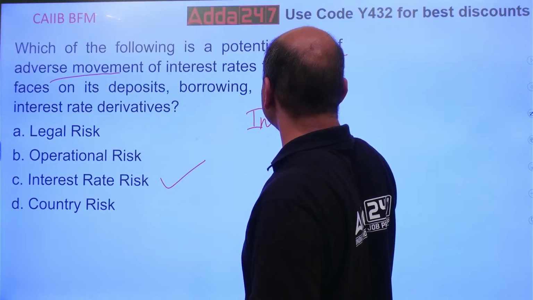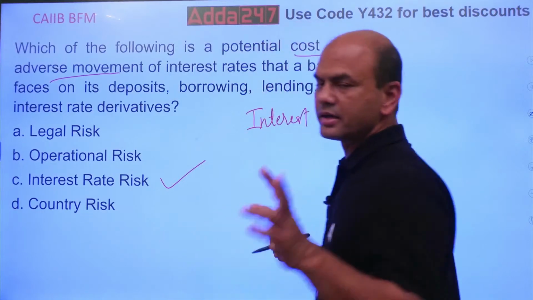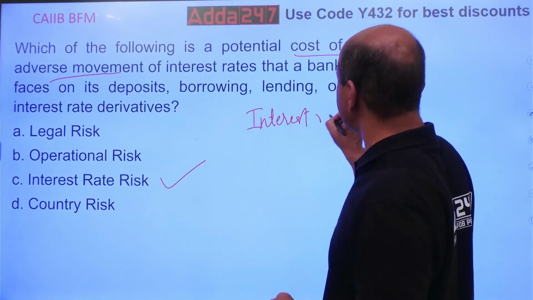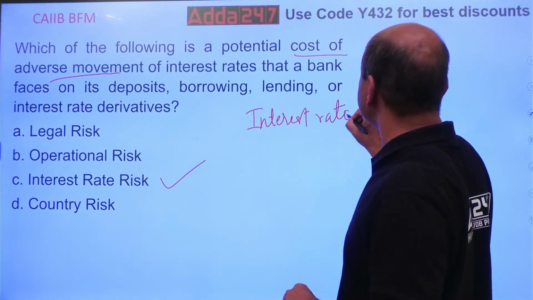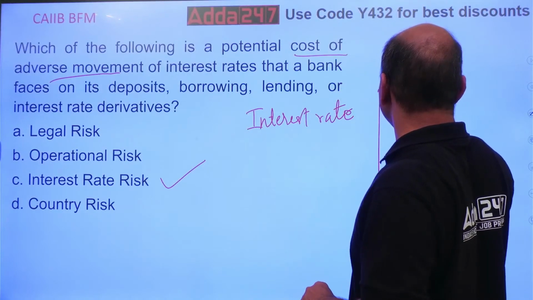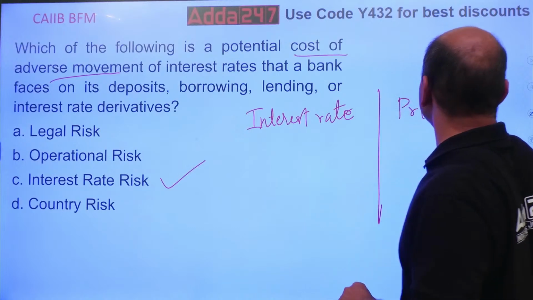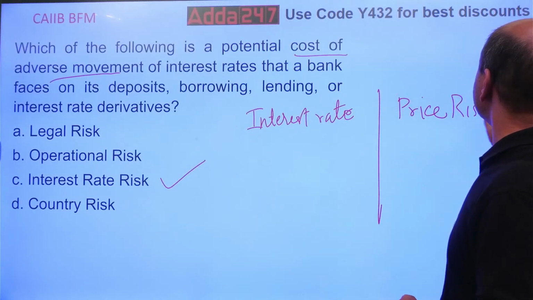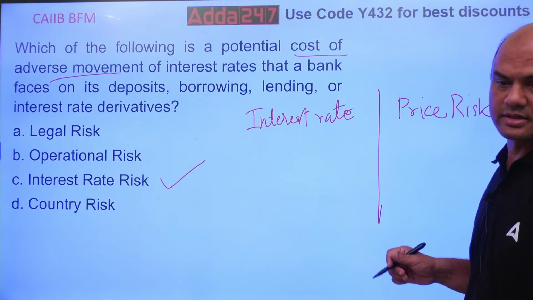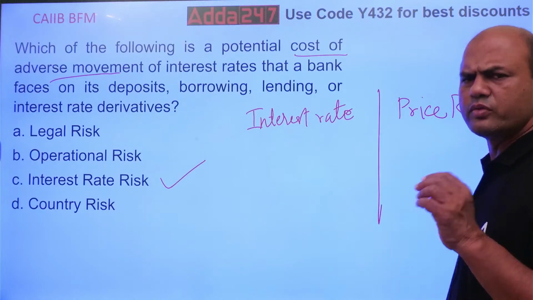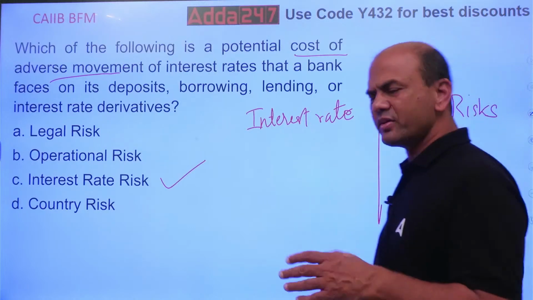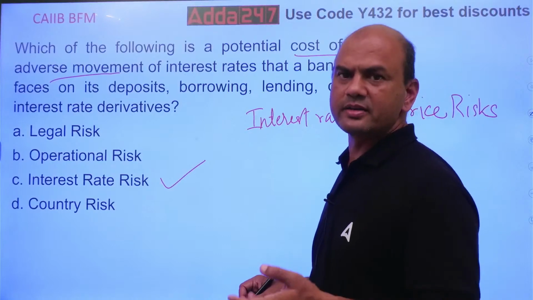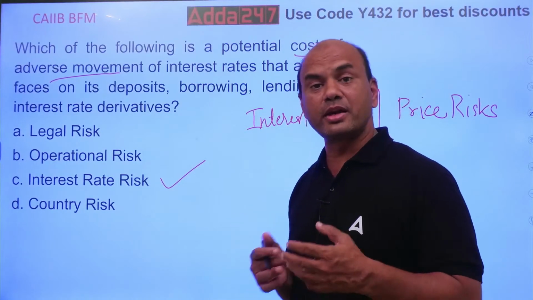See here, these two risks are always related: interest rate risk and second is price risk. These two risks are always related to each other, price risk and interest rate risk. Why? Because it's like this. What is the interest rate? Interest rate means any benchmark rate.